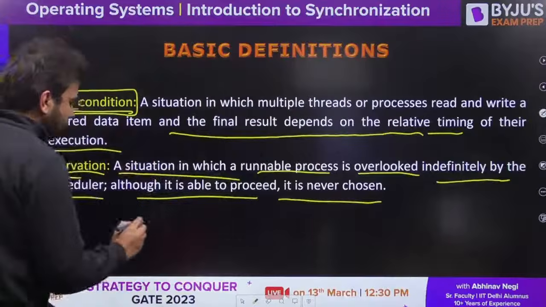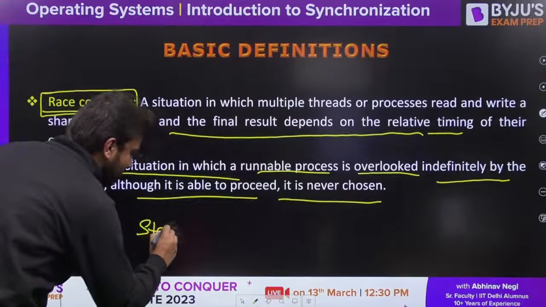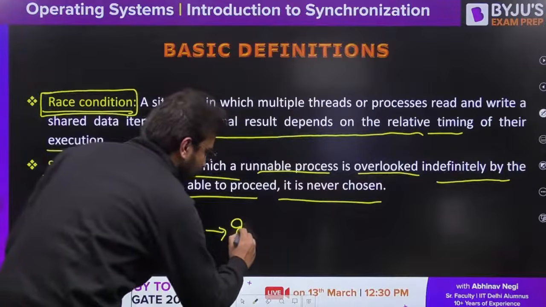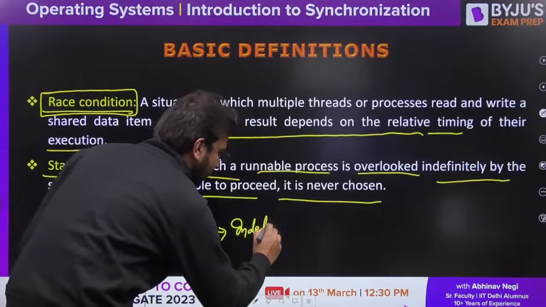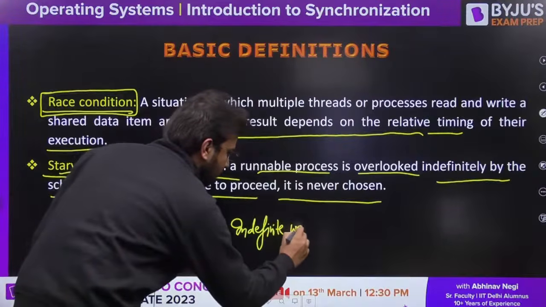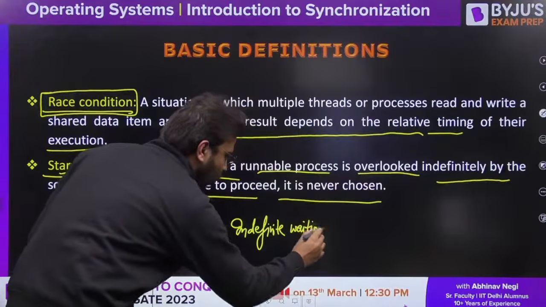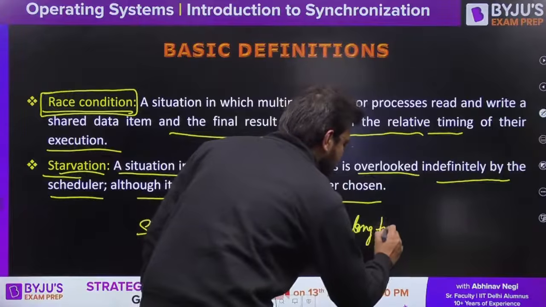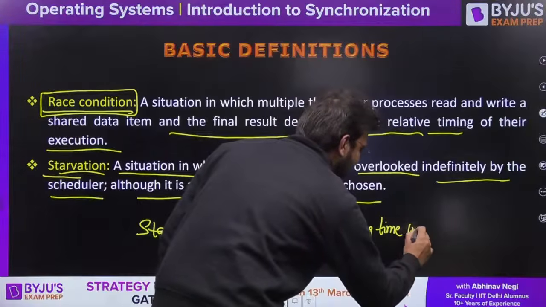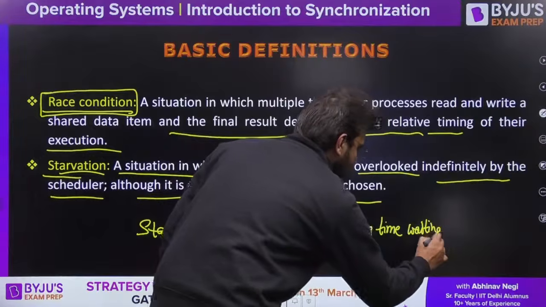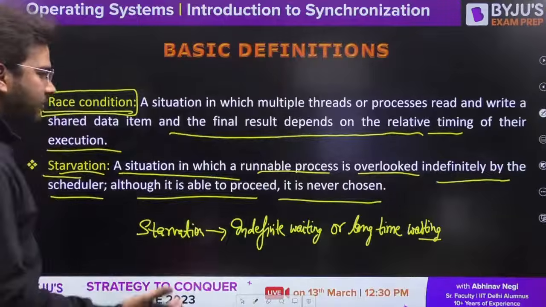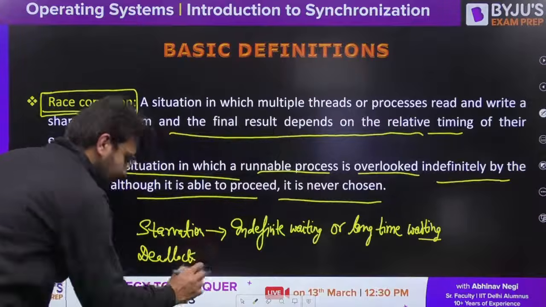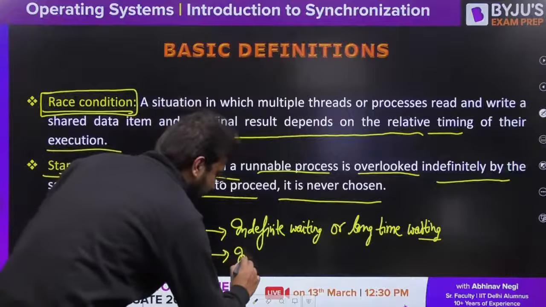So in simple terms, starvation is nothing but indefinite waiting, or long time waiting, because we are not certain when we are going to get the chance. Whereas deadlock is nothing but infinite waiting.